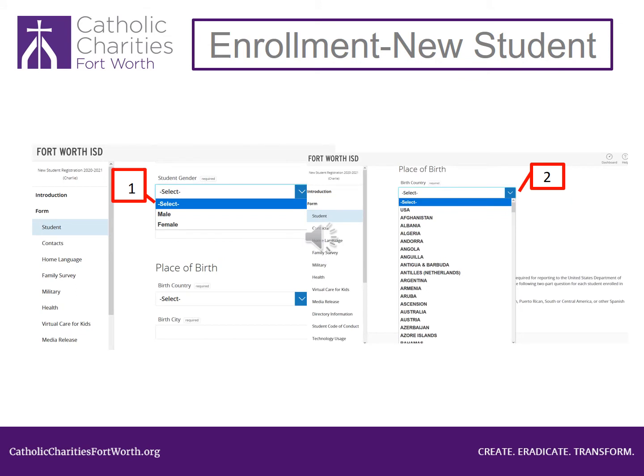Now look at number 1. Pick the gender, the sex of your child. Look at number 2. Select the country your child was born in. You may need to scroll through the countries to find the one you are looking for. Select that country and scroll down the page.